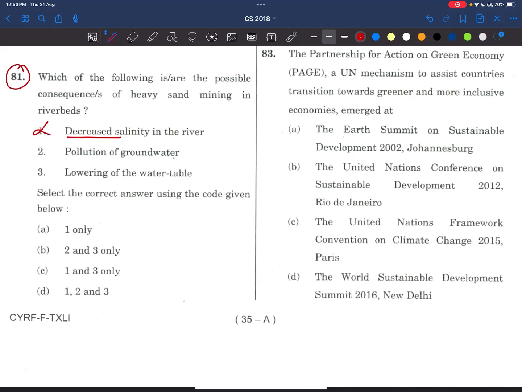So the groundwater pollution increases. Whichever chemicals are there, they'll percolate down into the groundwater. Earlier the soil layers were larger because of removing the soils. Now the filtration will become reduced, so all these chemicals get into the groundwater. Now with the lowering of the water table, evaporation will increase, right, friends? Soil moisture will get evaporated. Answer is 2 and 3.